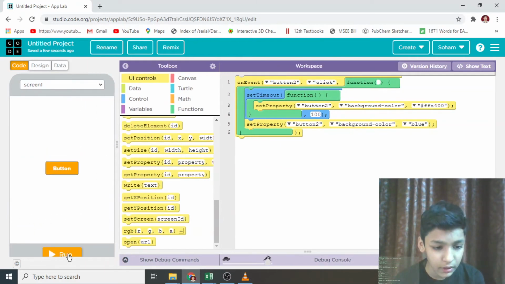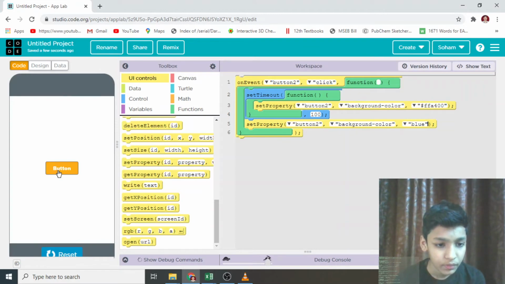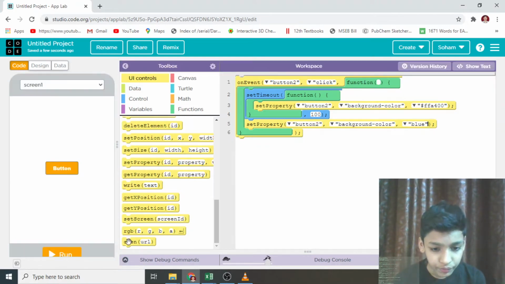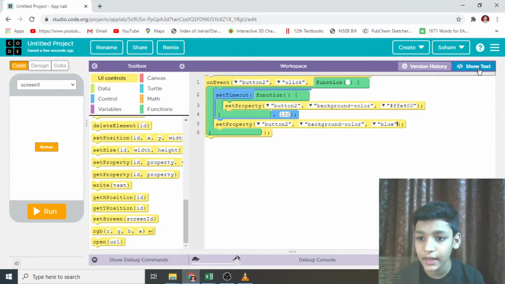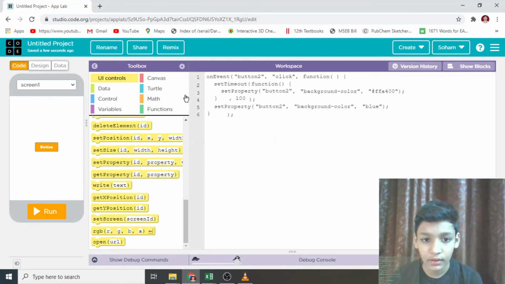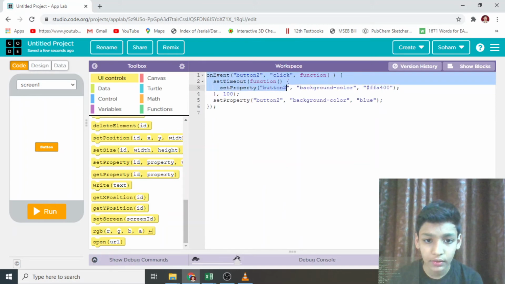So now let's press on the run tab. It's successfully working, we can see here. So now let's see our code in the text block. Here we have show text button. I will click here, and here we get it in text.